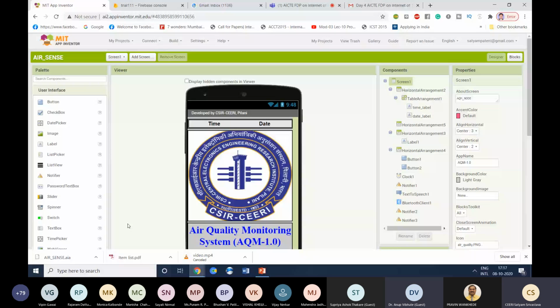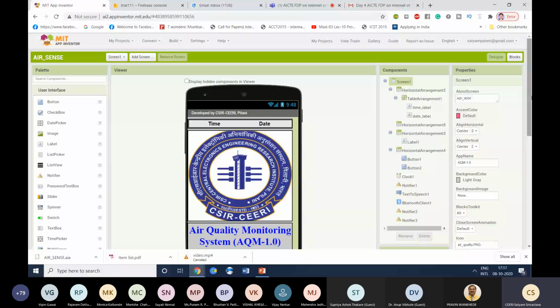Understood? Okay. But if my project is totally new, I don't have any code available with me. So that I am explaining, how you need to design the code, how you need to design the screen. We'll be moving step by step. I am explaining the basic utility things, then I'll tell you how to design a screen, then I'll tell you how to design the backend programming. So this was the thing.